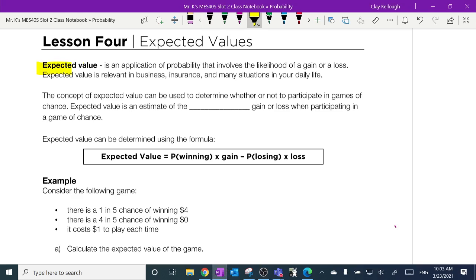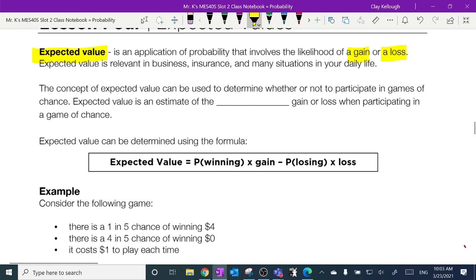Expected value is an application of probability that involves the likelihood of a gain or a loss. Expected value is relevant in business, insurance, and in many situations in your daily life. The concept of expected value can be used to determine whether or not to participate in games of chance. Expected value is an estimate of the average gain or loss when participating in a game of chance.